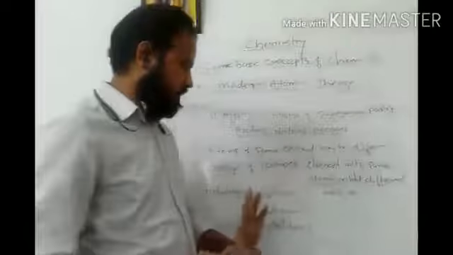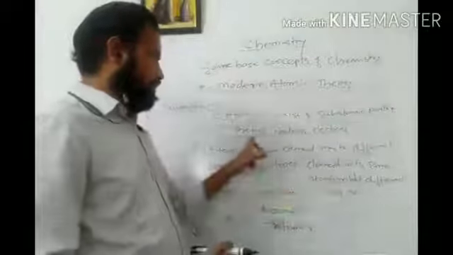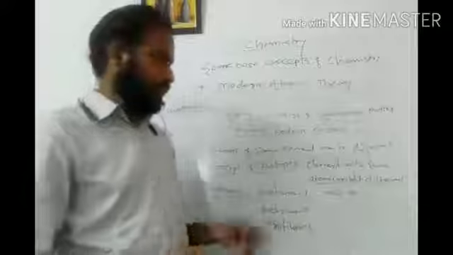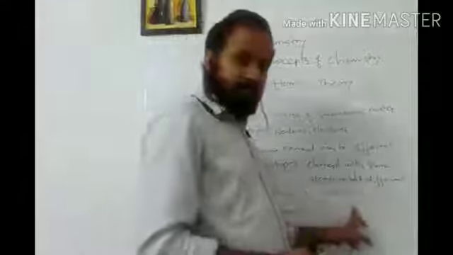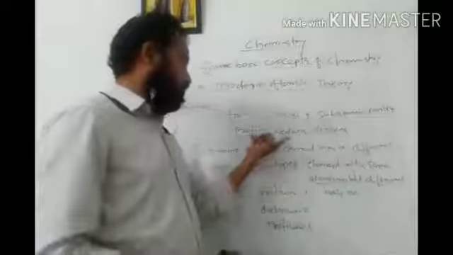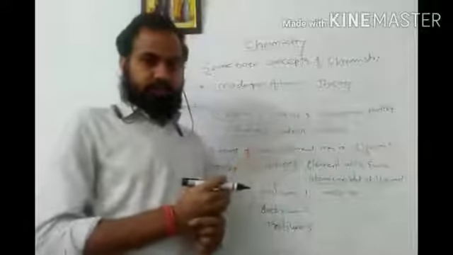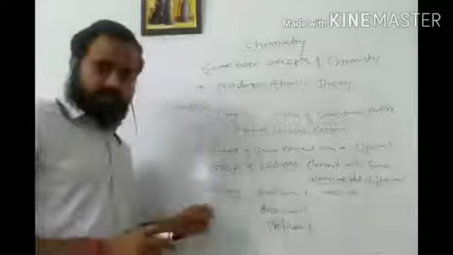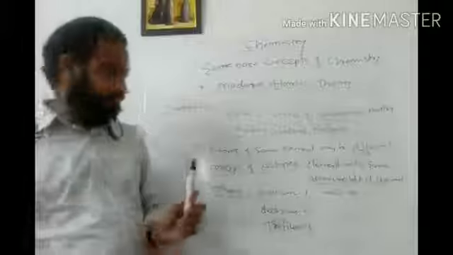Okay, again I will repeat, atomic number is what? Total number of protons inside the nucleus, and atomic mass number is what? Mass number is nothing but the total number of protons and neutrons inside the nucleus. Okay, now I will discuss the third point of this theory.